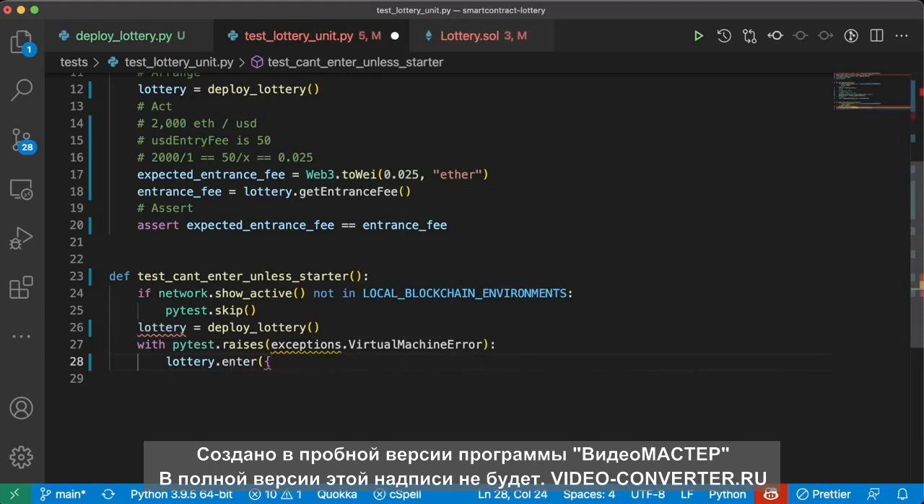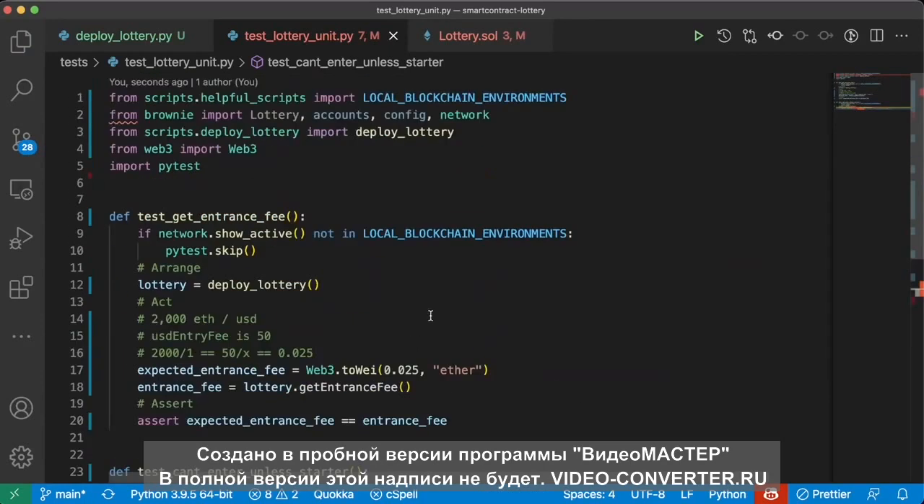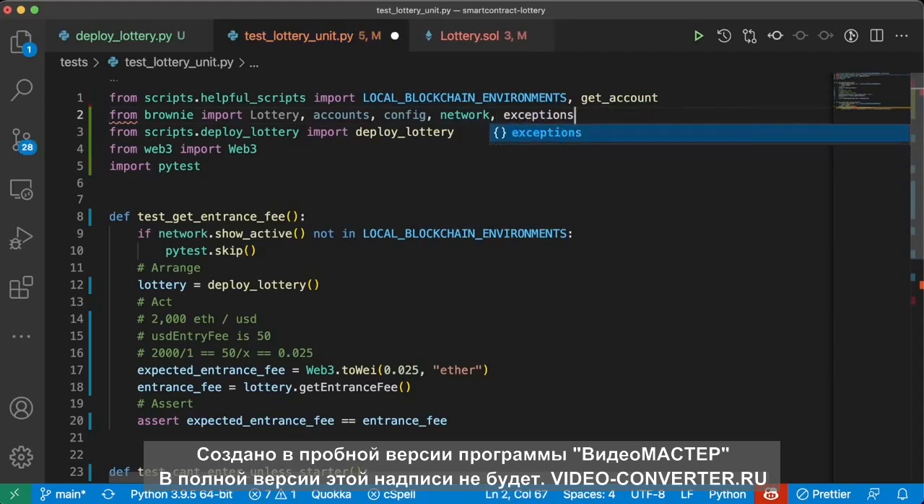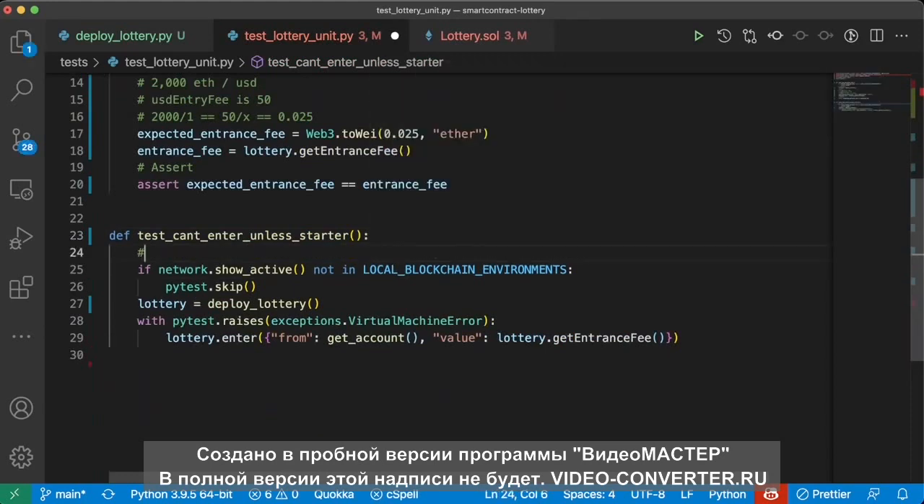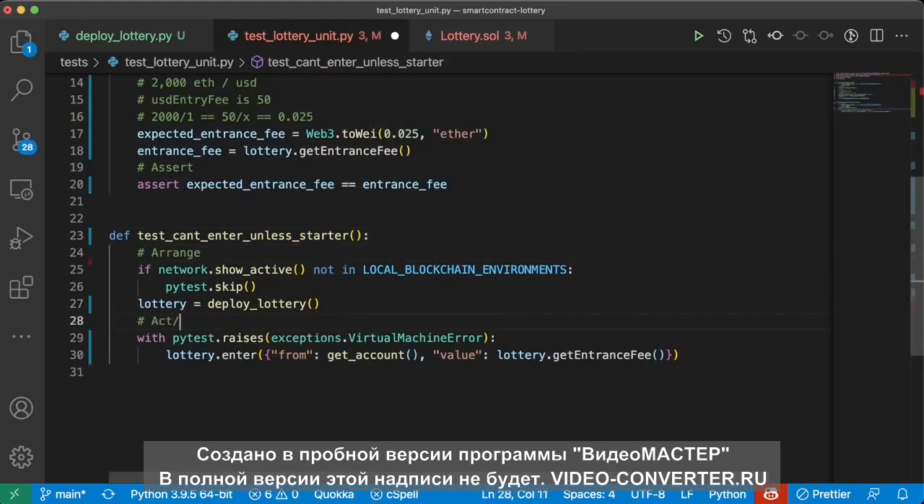lottery.enter from get_account, value lottery.get_entrance_fee. Of course, we're going to have to import both get_account from our helpful scripts and exceptions from Brownie. Perfect. And this as well is following the arrange. This is actually act/assert.